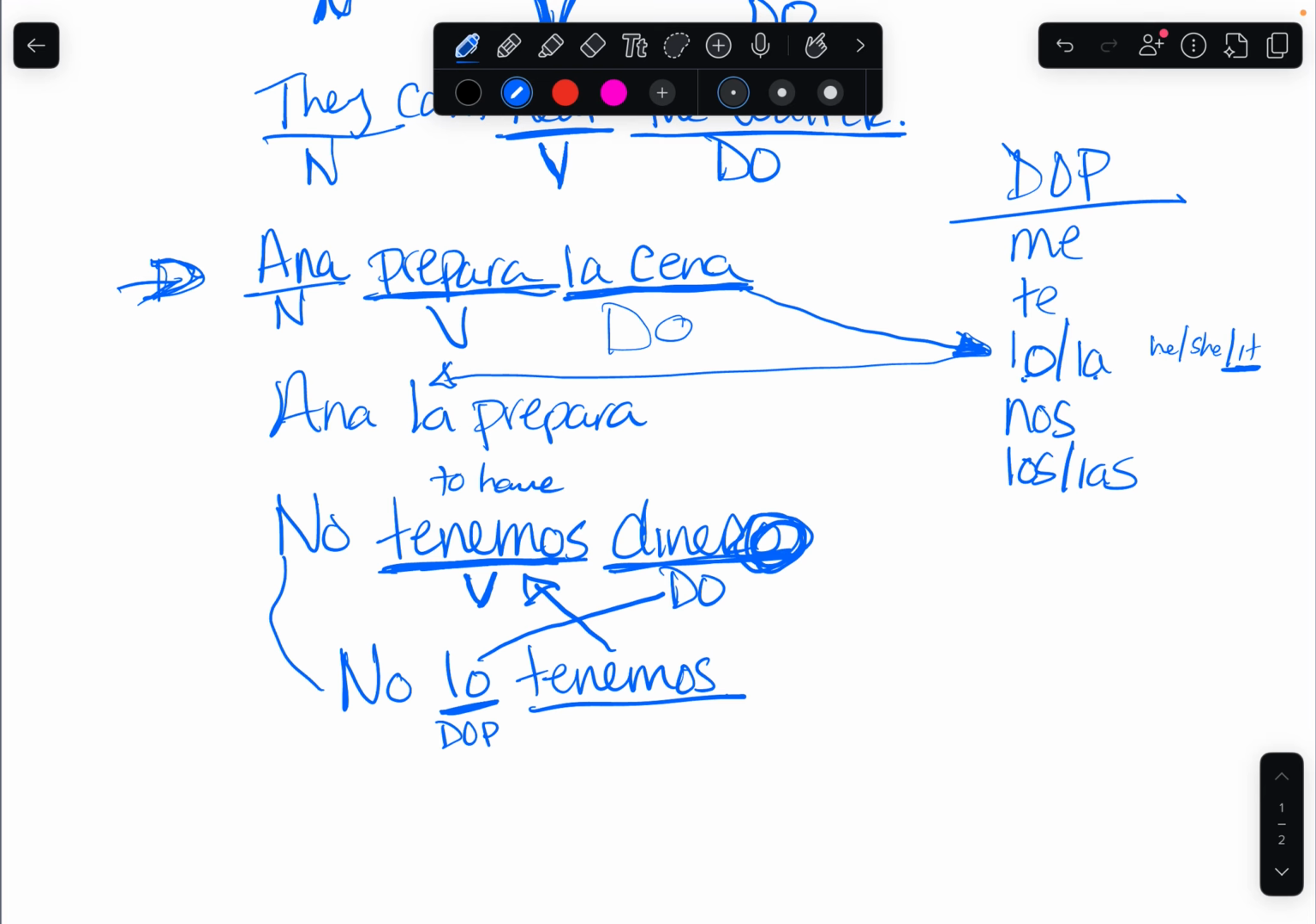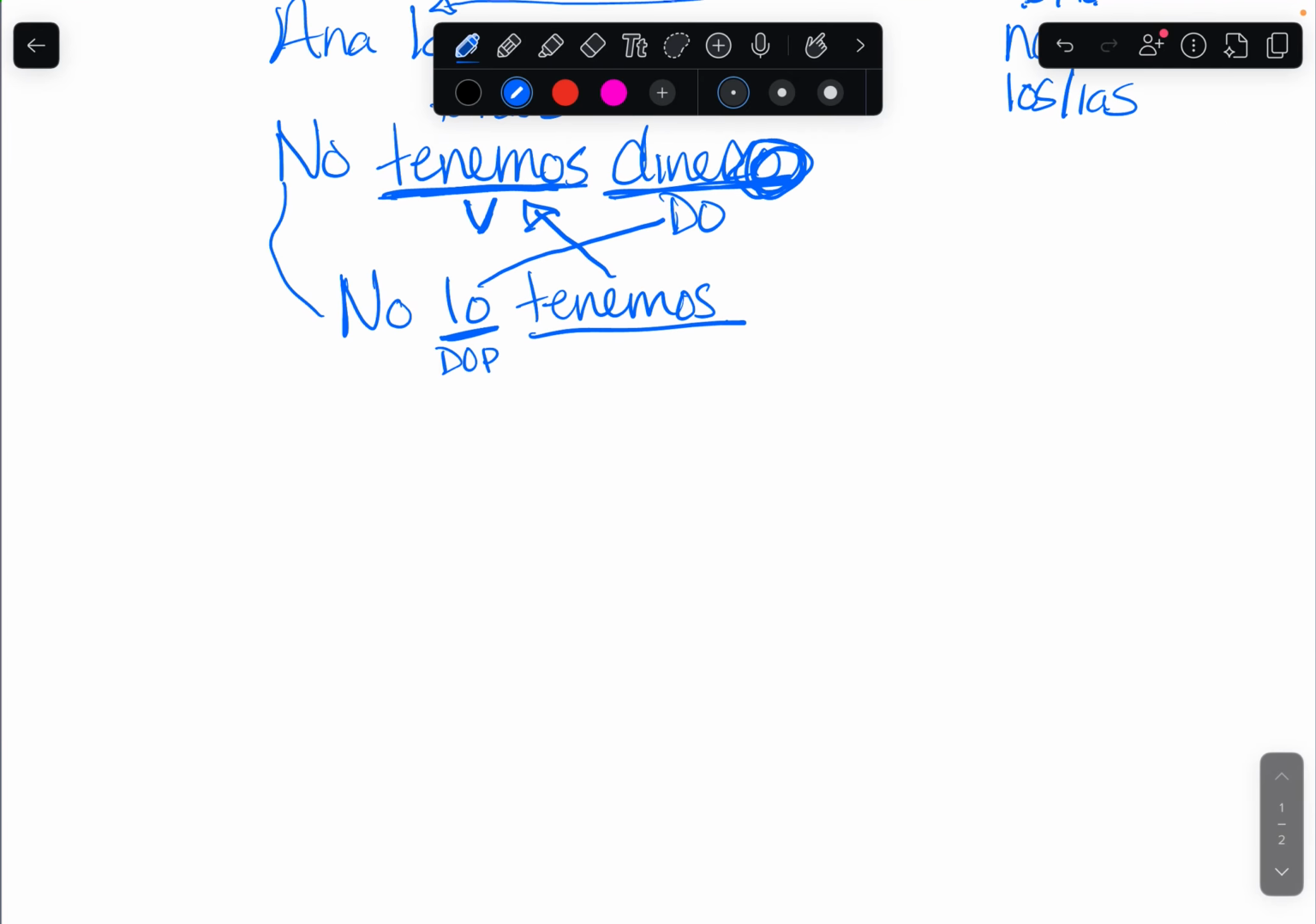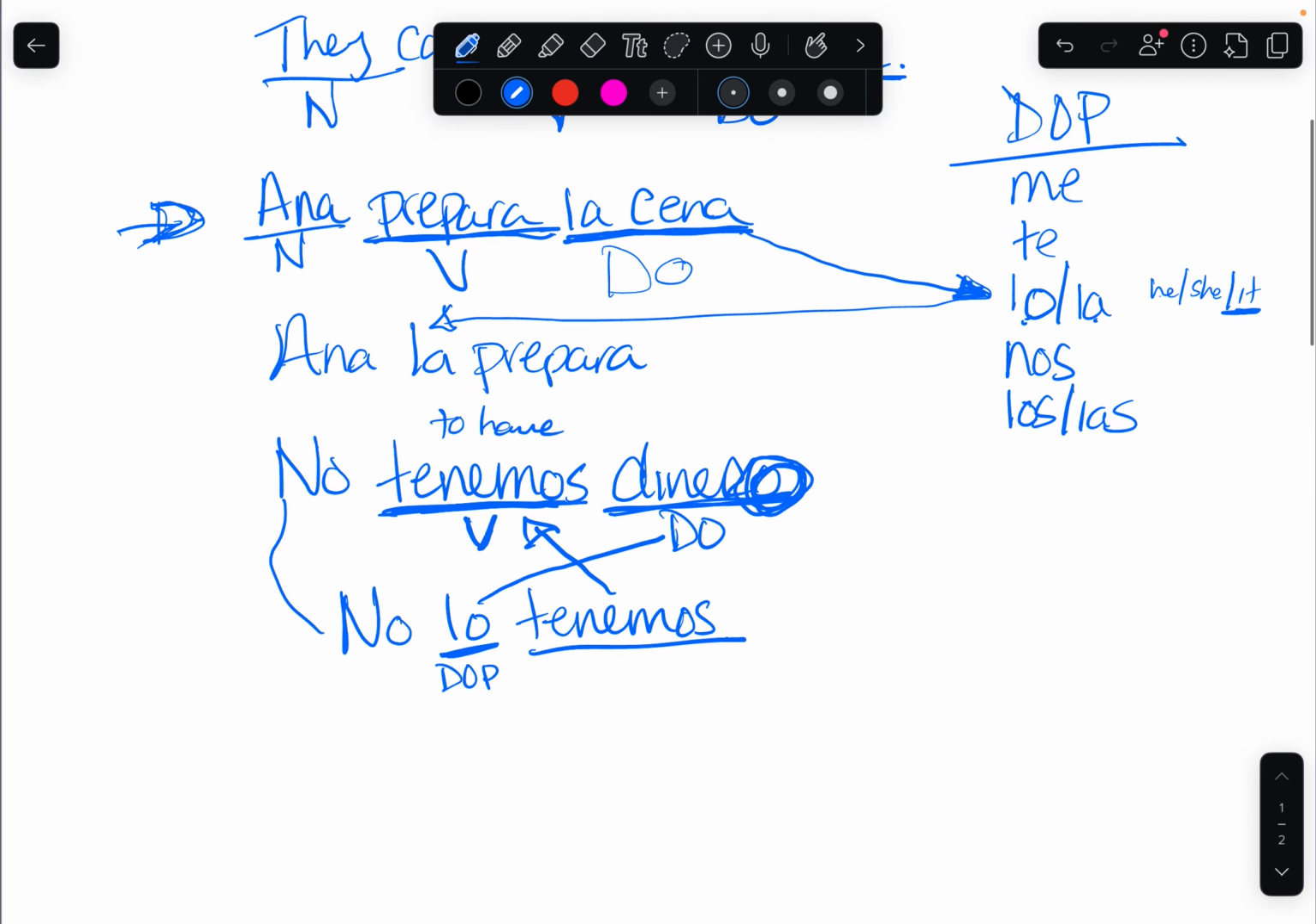Does this make sense? So let's try something that you can try on your own, and then we will see how you do. I'm going to leave this up here. So let's try no veo a Betty aquí. This means I don't see Betty here. So my verb is to see. This is my verb. What am I not seeing is Betty. This is my direct object.